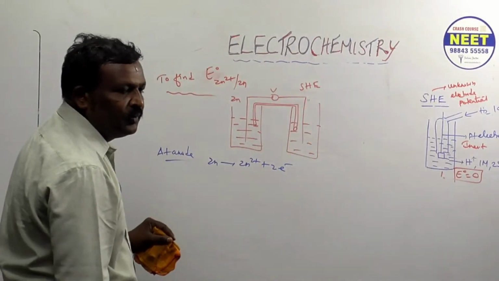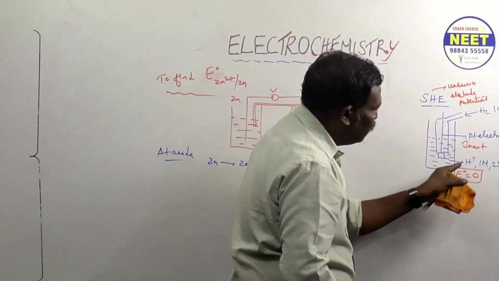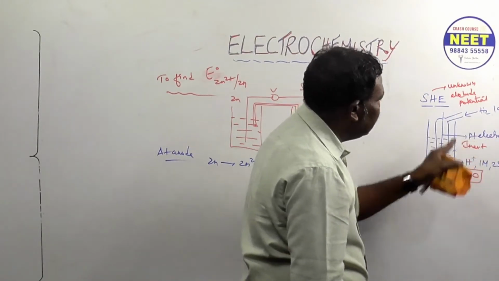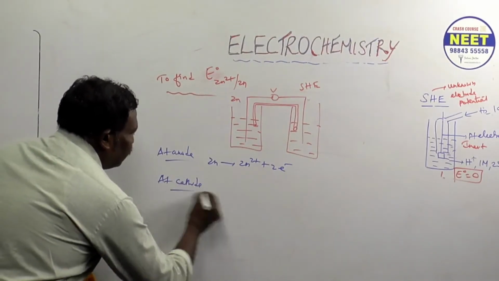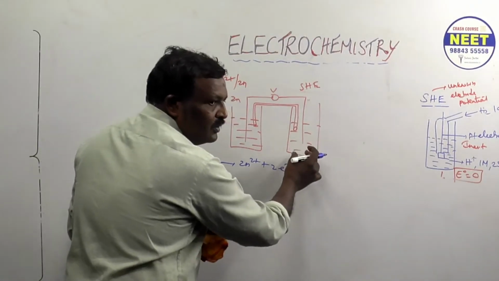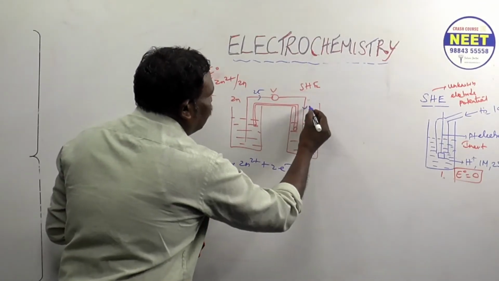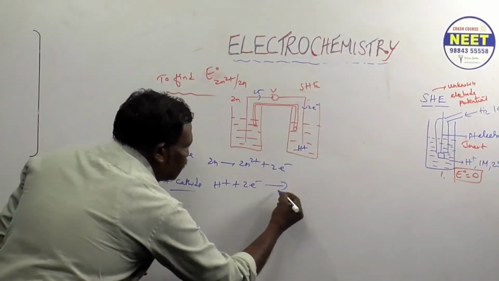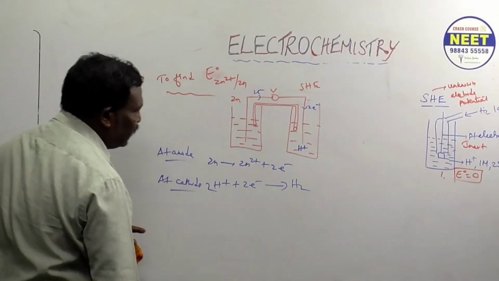A platinum electrode dipped in any dilute acid solution whose concentration is 1 molarity at 25 degrees Celsius. Understood? This is all to keep in mind. At the cathode, H plus is inside, no? Are you following? The H plus ion receives the 2 electrons coming here, and it becomes H2. For balancing the equation, put 2 here. Understood? Okay, right.